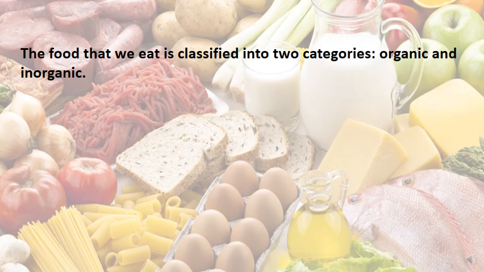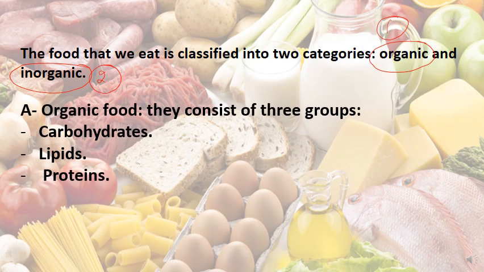The food that we eat is classified into two categories. The first category, number one, is called the organic, and number two is called the inorganic food. Organic food consists of three groups. Group number one is called carbohydrates, or known as the carbs. Group two, the lipids. Group three, proteins.